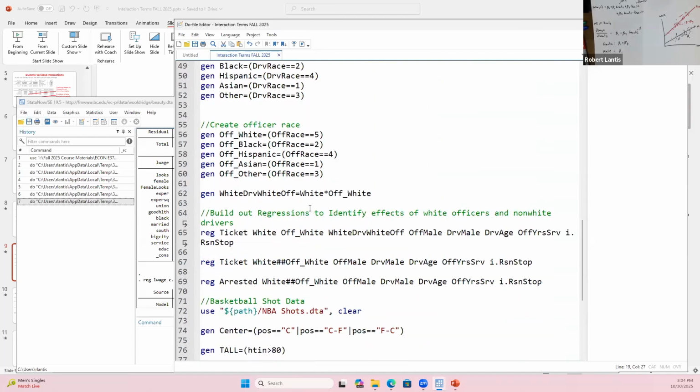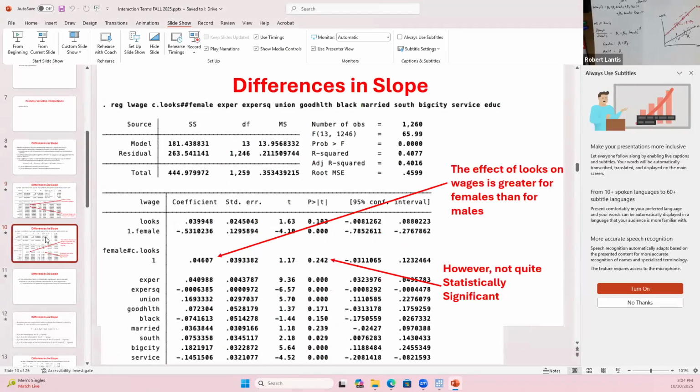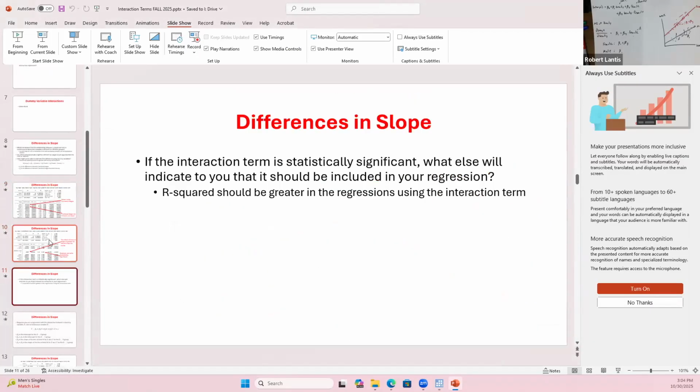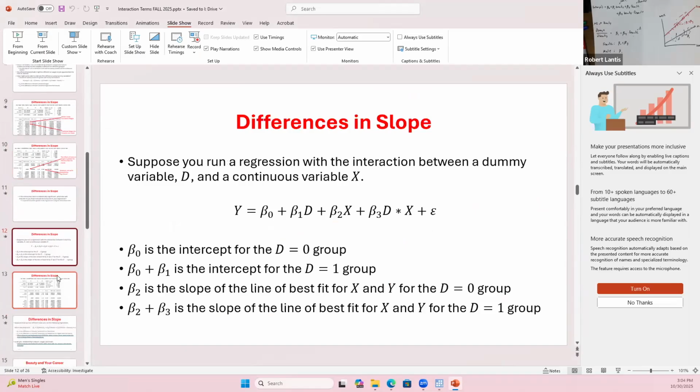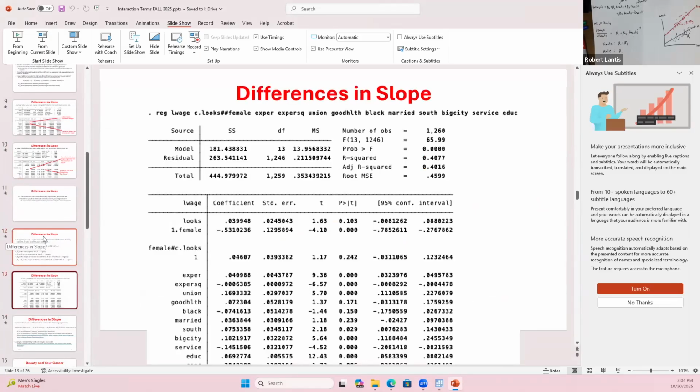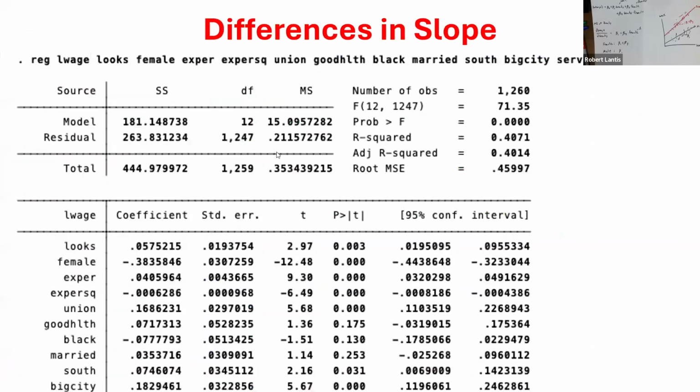So what I want to do here. We've got 30 minutes left. We talked about differences in slopes. We talked about the R squared. Got a second example down here, don't I? So I already went through this, so I'll quickly go through the slides just to connect what we were doing.